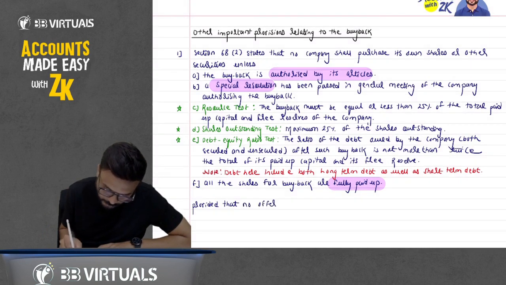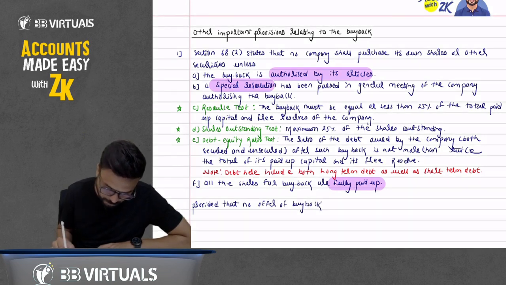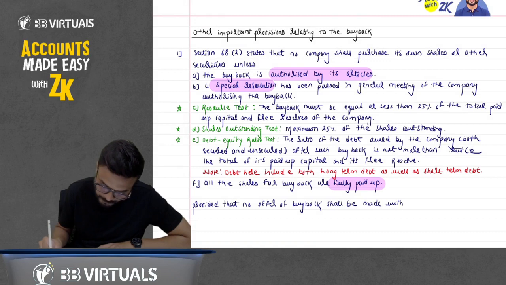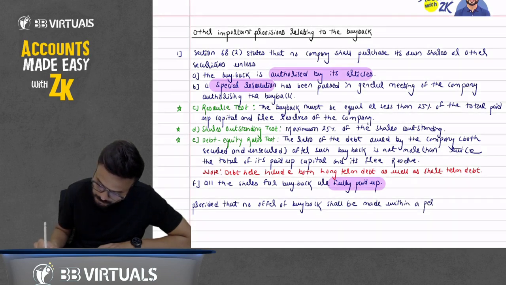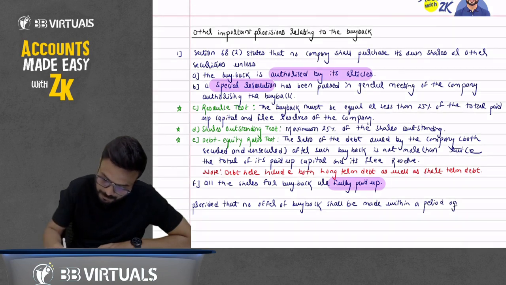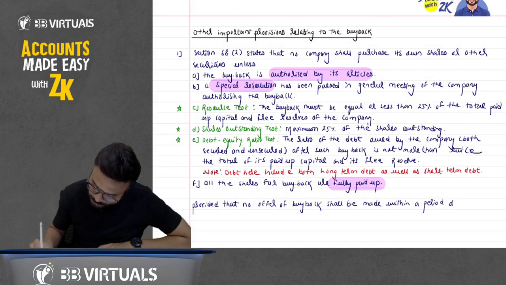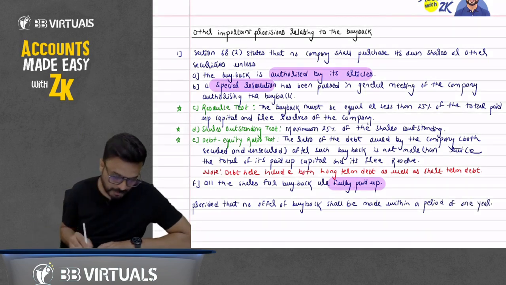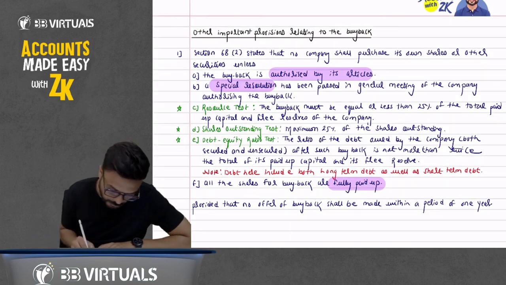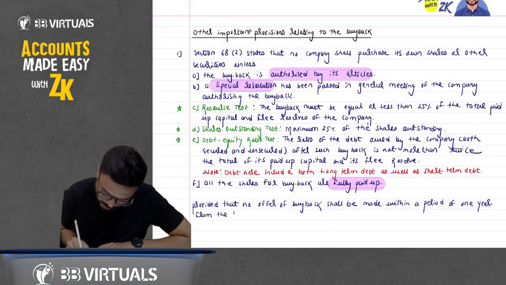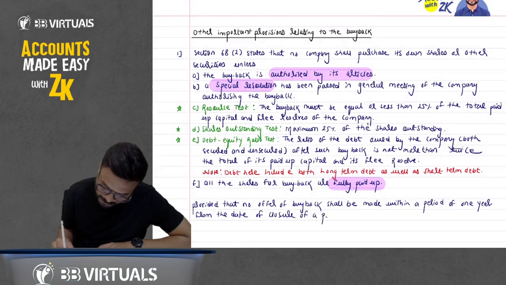Now write down there below this, provided that no offer of buyback shall be made within a period of 1 year from the date of closure of a previous offer of buyback.